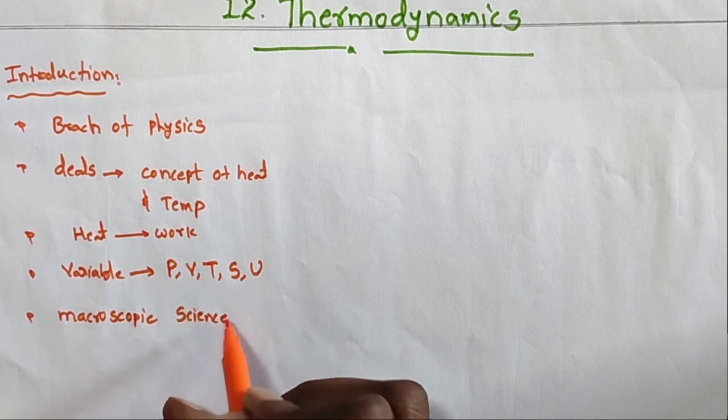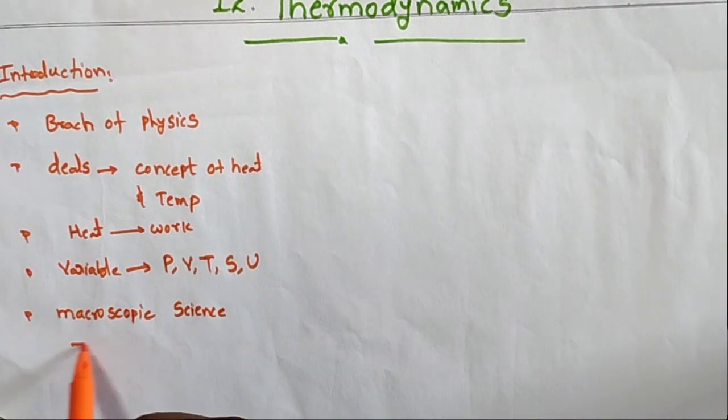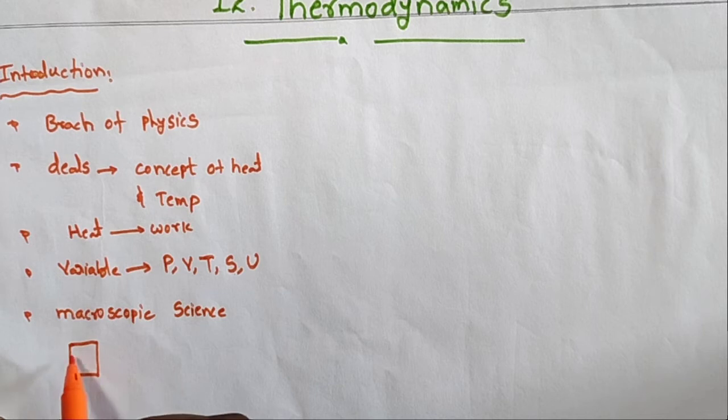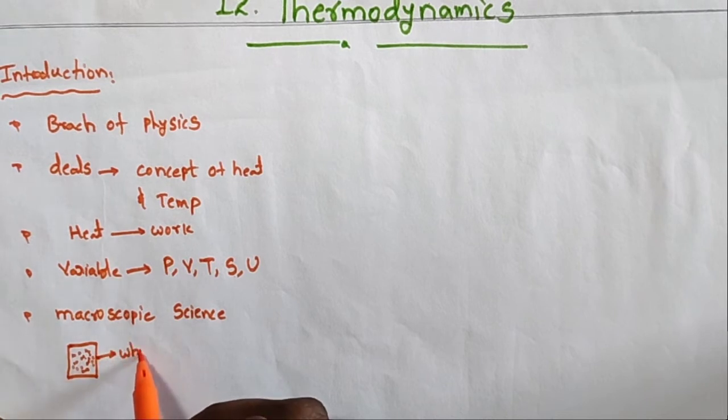Okay, macroscopic and microscopic. Macroscopic means it explains the combination of the molecules or particles. The whole system will be explained.